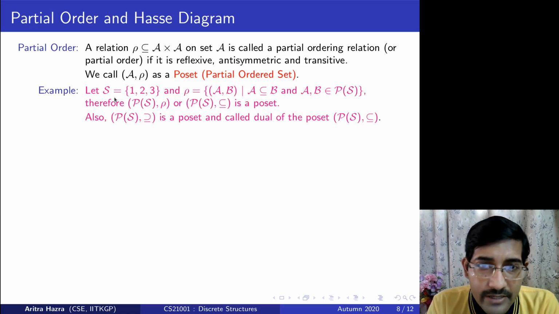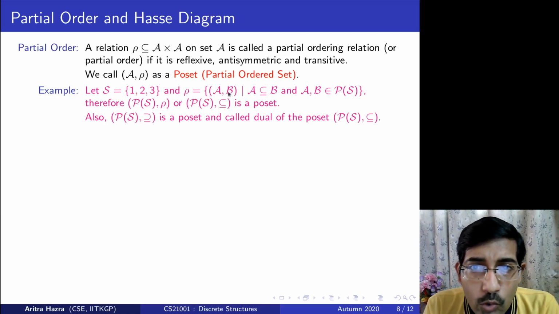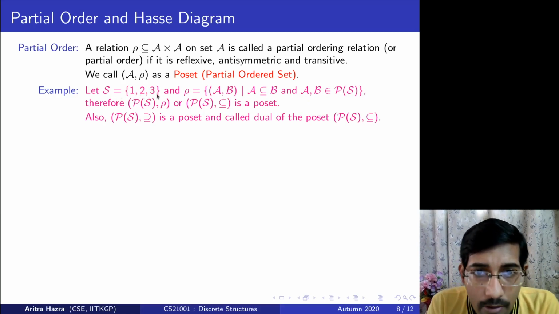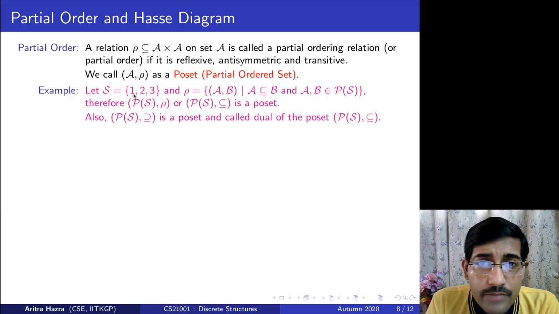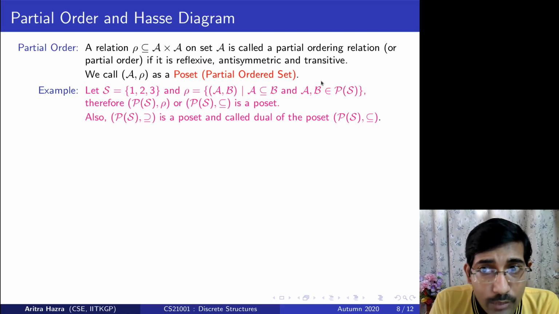Straightaway, an example. Let us say that I have a set S which is {1, 2, 3}, and I define my relation rho as A is a subset of B, where A and B are elements of the power set of S. So what will be the power set of S? Every possible subset will be there: null, {1}, {2}, {3}, {1,2}, {1,3}, {2,3} and {1,2,3}. So A and B can be any one of those subsets.